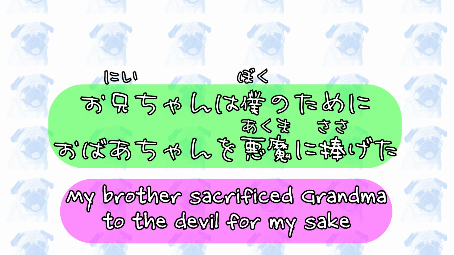In this sentence, the phrase 何々のために follows 僕, so we know that the sacrifice was made for the sake of 僕. The particle に after 悪魔, on the other hand, indicates that 悪魔, the devil, is the recipient of the sacrificial offering, namely grandma.